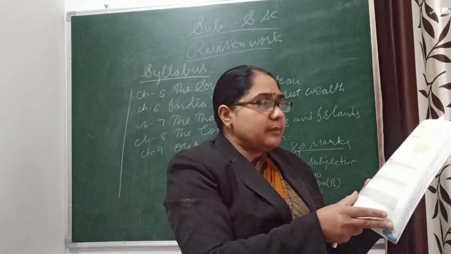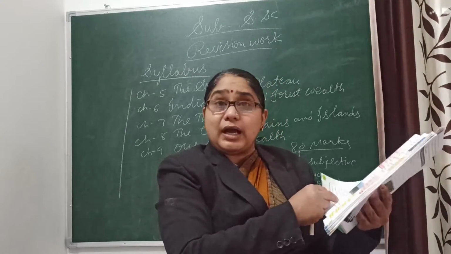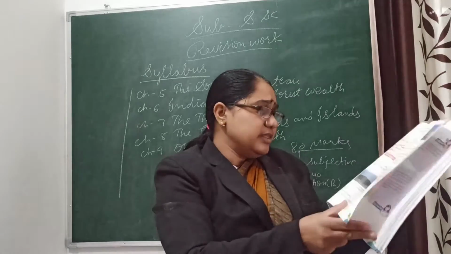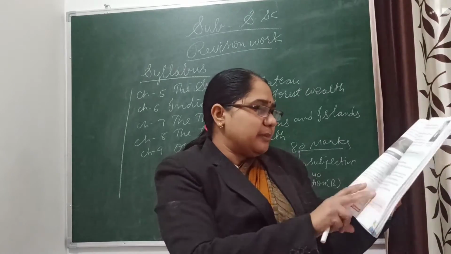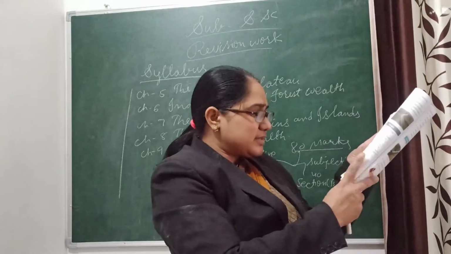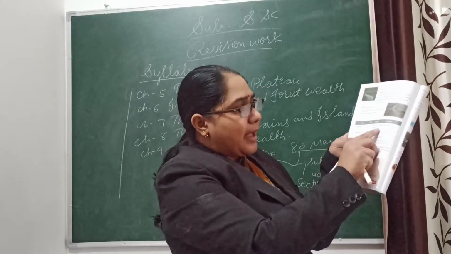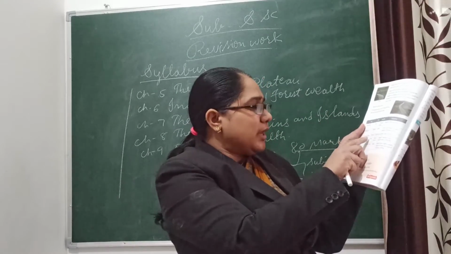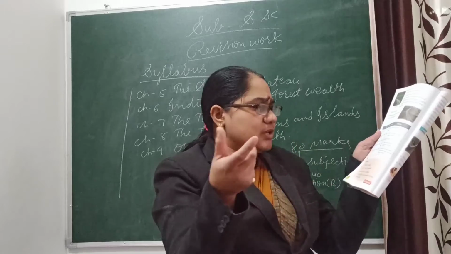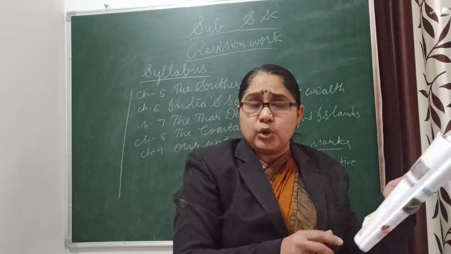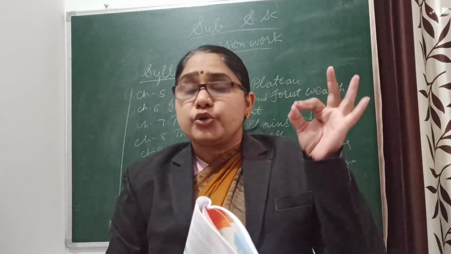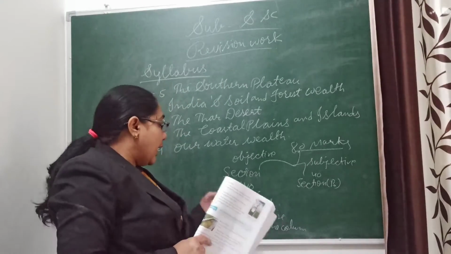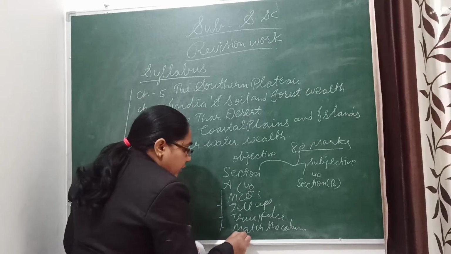Clear? And one more table you prepare from chapter number 9, our water wealth, about the dams. In that chapter there is a table for the dams on page number 72: where is Bhakra Dam, in which state it is located, on which river; Hirakud Dam, Damodar Valley Project, Nagarjuna Sagar Dam and Sardar Sarovar Dam. So you have to prepare these two tables also for the objective pattern. Is it clear? And in one word, beta, you also get one word questions.